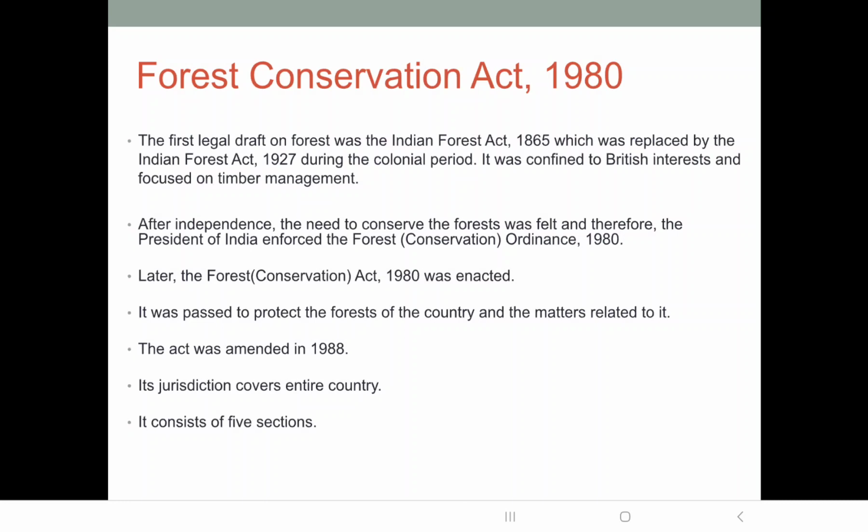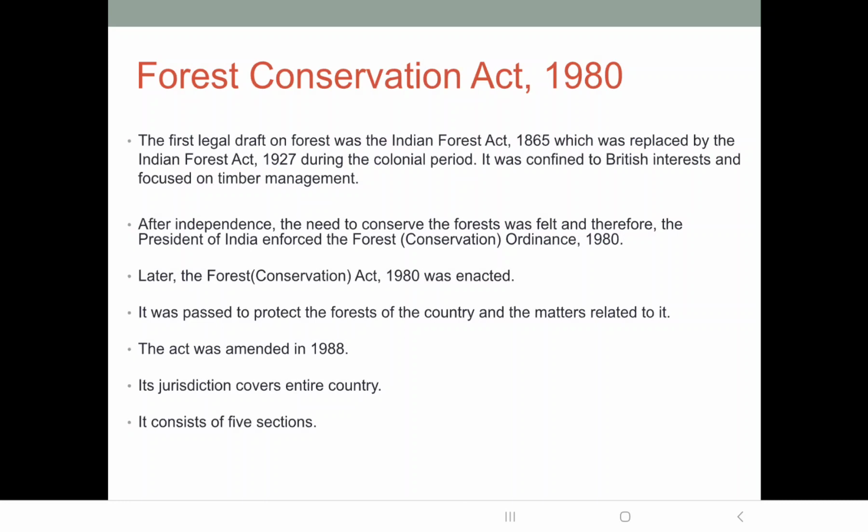But this Indian Forest Act of 1927, it was enacted mostly to cater to the British interest, isn't it? What was the British interest? That they focused on timber management mostly. So after independence, there was a need to conserve forest, which was felt among the people, and therefore the President of India enforced the Forest Conservation Ordinance in 1980.